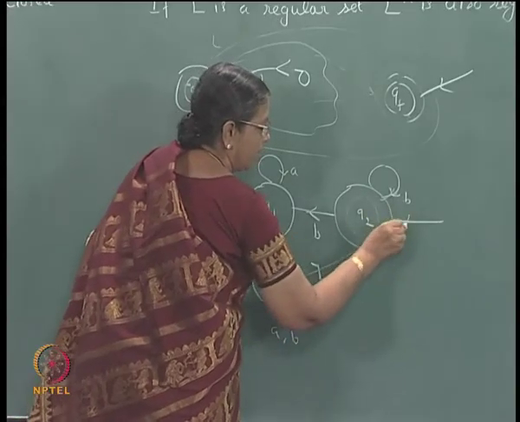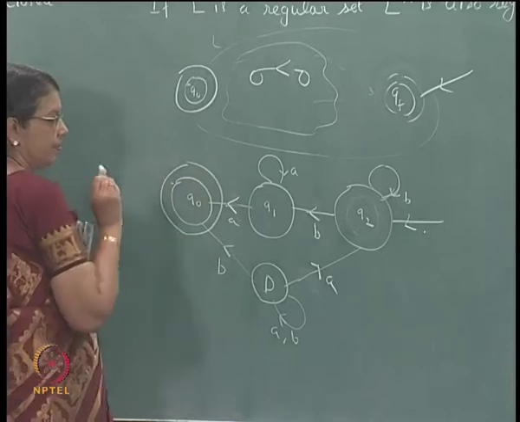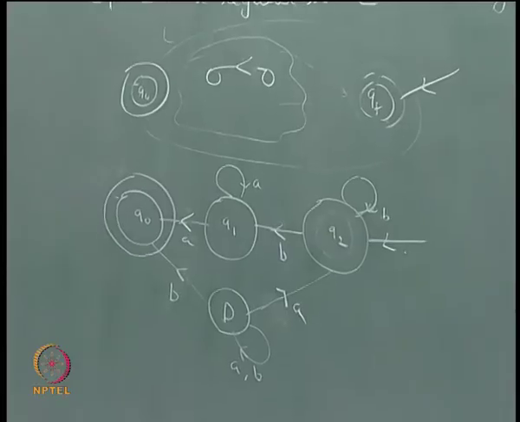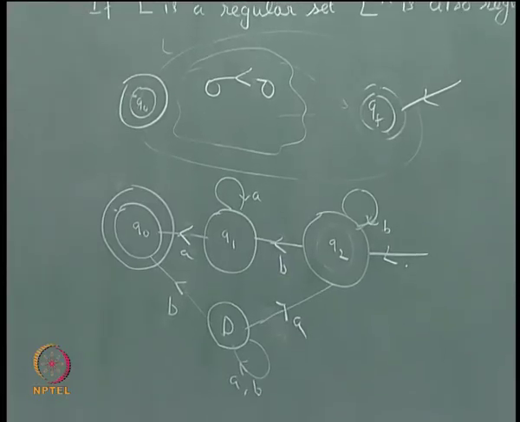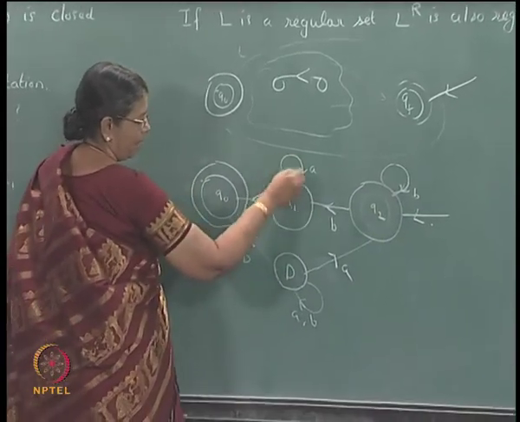Make this into the initial state, make this into a final state. In this example it so happens that you have only one initial state and one final state. If you have more final states, you must create a new final state and draw epsilon arcs. So, now you can see that it will accept b power m a power n.